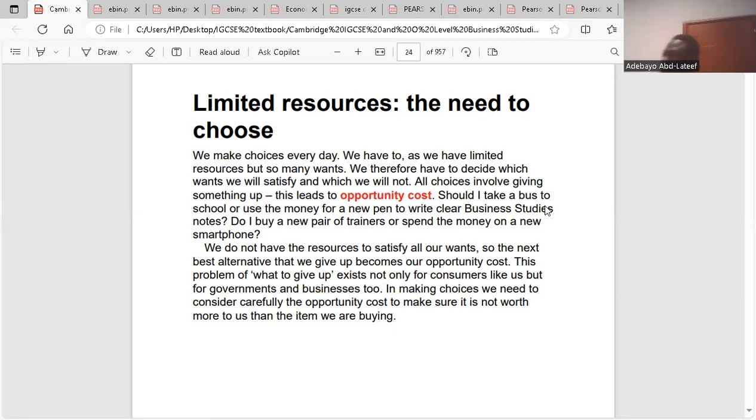So opportunity cost, we already know what it means. It means the next best alternative that is forgone. So we have made the choice. The choice we made is the real cost. That is what we're having now. Then the choice that is left, that is not made at this time, is the opportunity cost. I think it's clear.